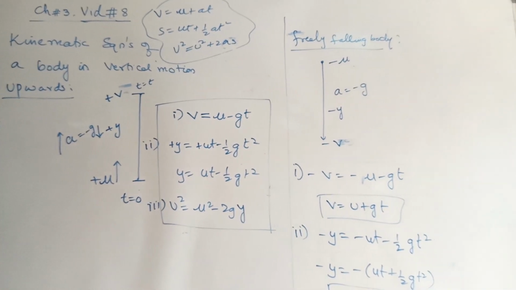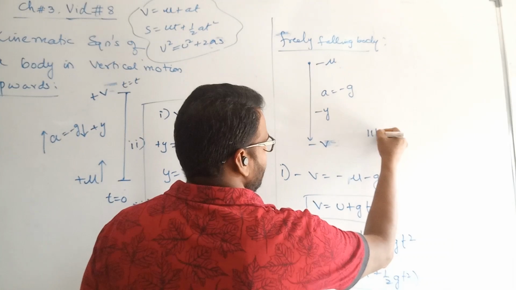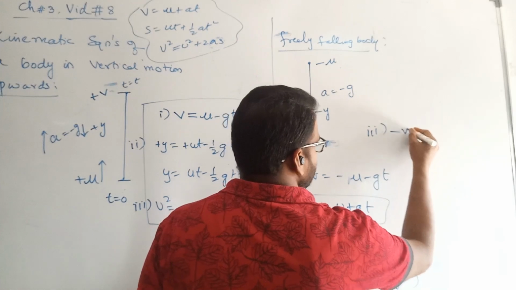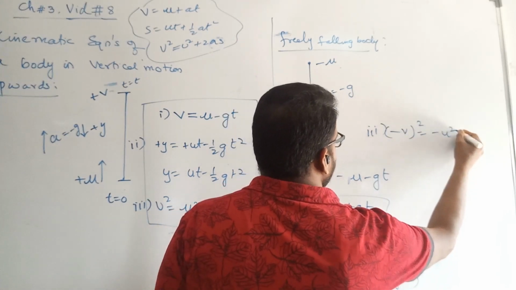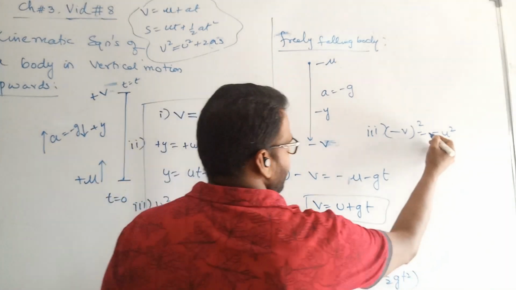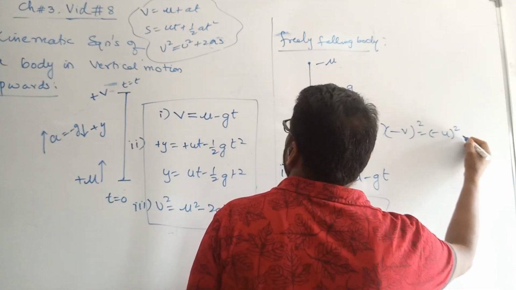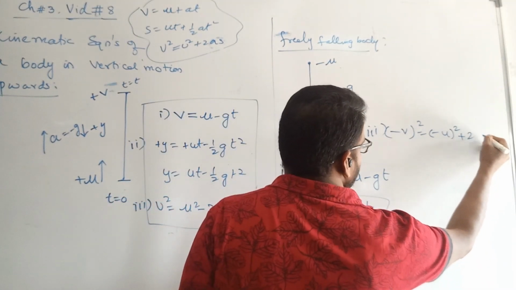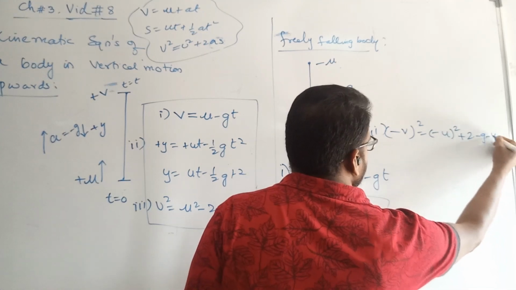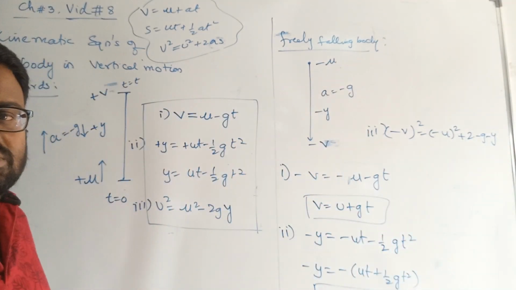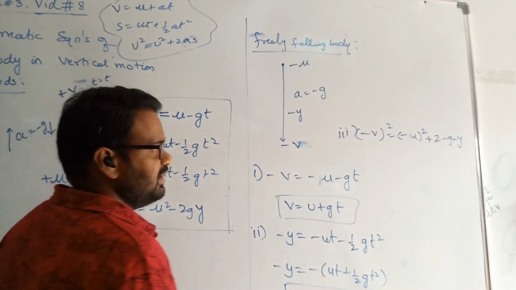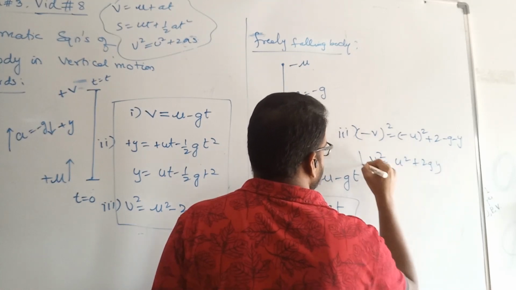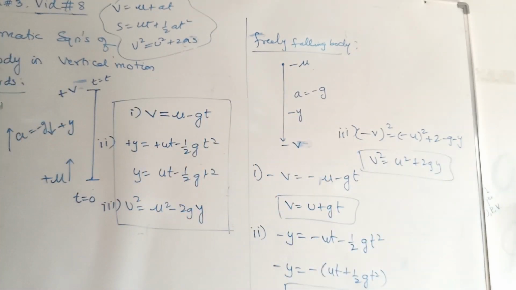Now, third equation. Quickly, I'll write here. Third equation. What is that? Minus v whole square minus minus u whole square is equal to, actually, it is plus 2 into minus g into minus y. Both are minuses, right? Minus g into minus y. That is v square is equal to u square plus 2gy. Third equation of a freely falling body.